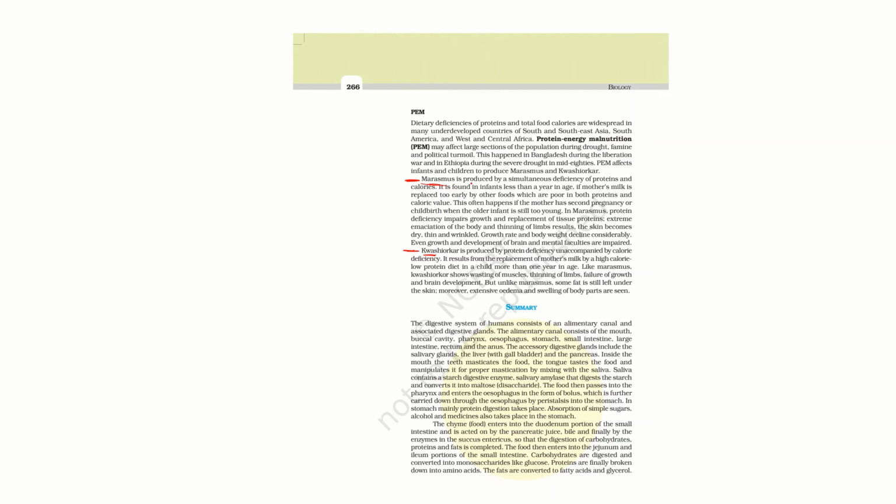In the case of marasmus, it is produced by the simultaneous deficiency of protein and calories, and it is found in infants less than a year in age.